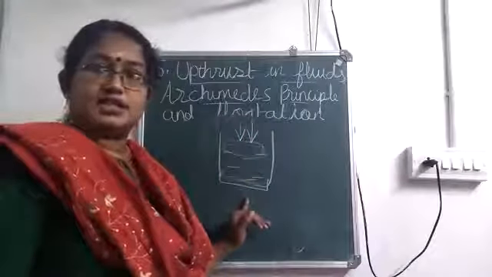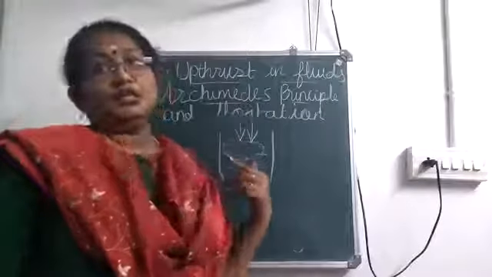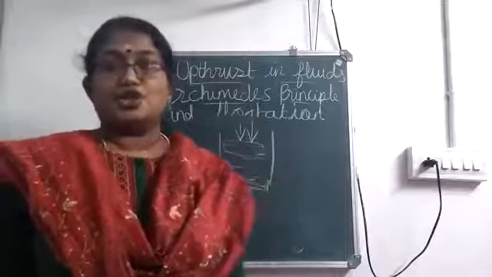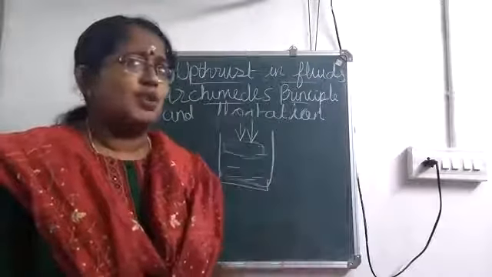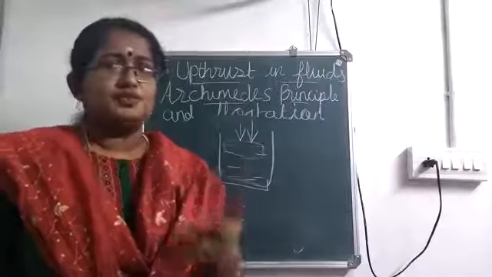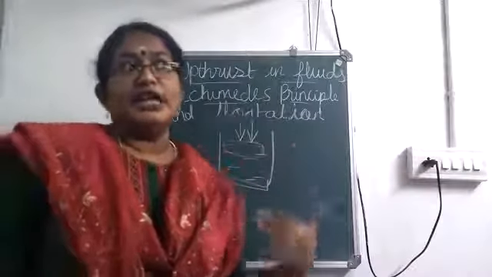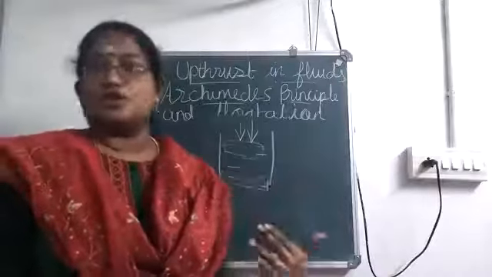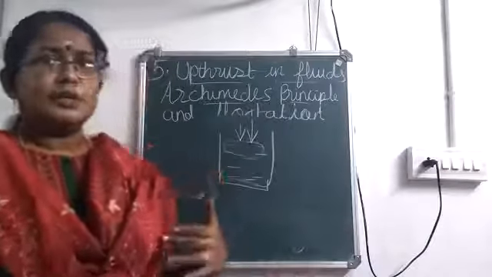Once the cork reaches the bottom, you can take your hand away, and the cork will come to the top. All these show the upthrust or buoyant force. So what is upthrust or buoyant force? It is the force exerted by a liquid in the upward direction when an object is partially or fully immersed in it. Is it clear? Two examples.